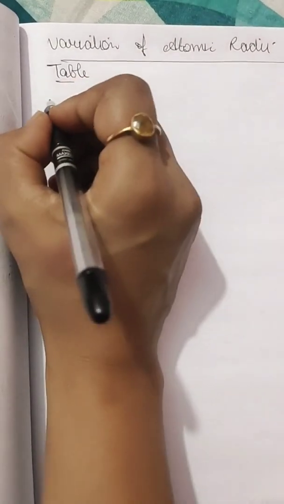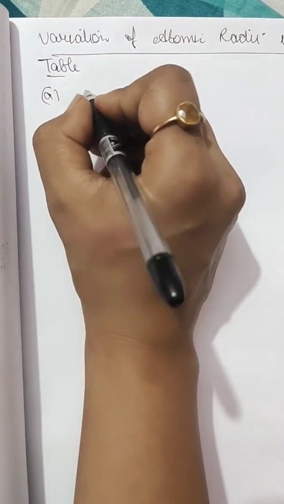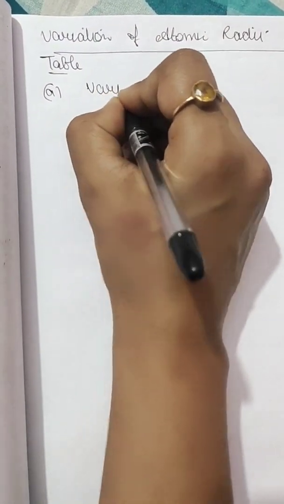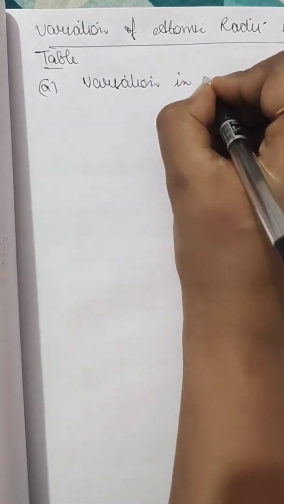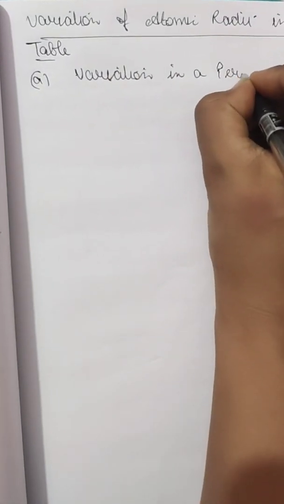Number one is variation in a period, and there will also be variation in groups. First we'll talk about the variation in a period.